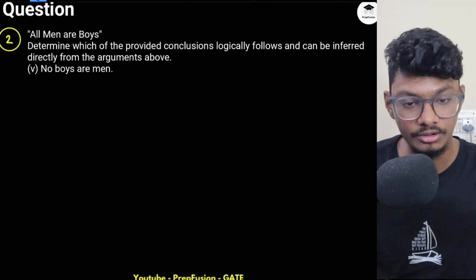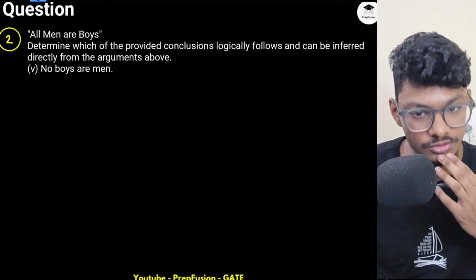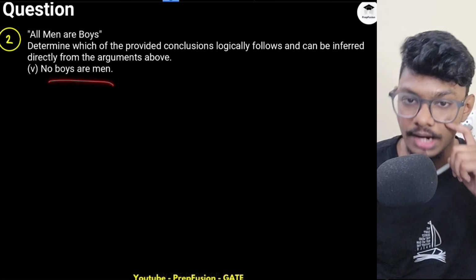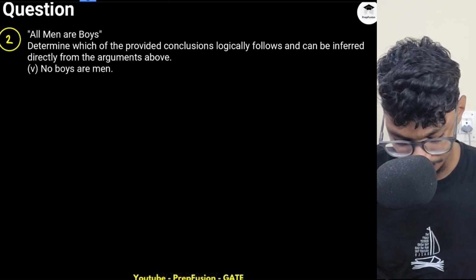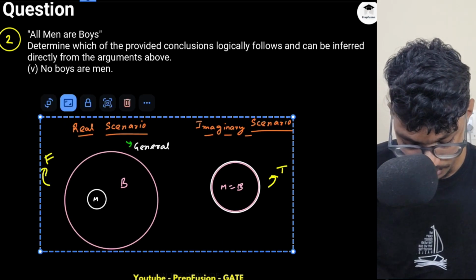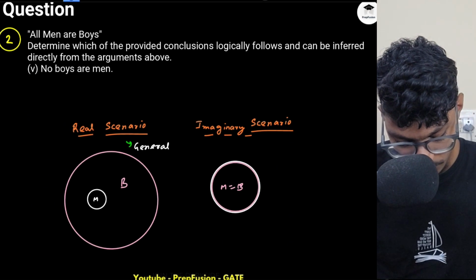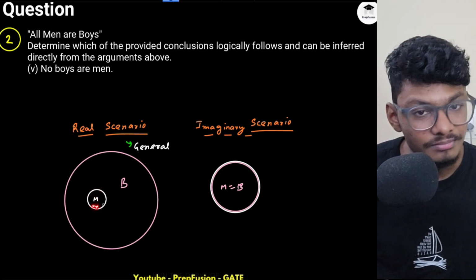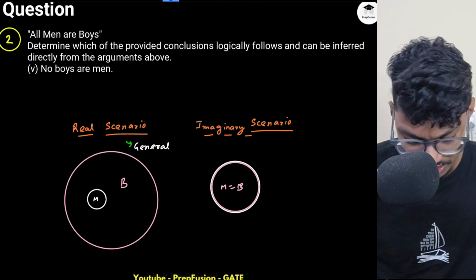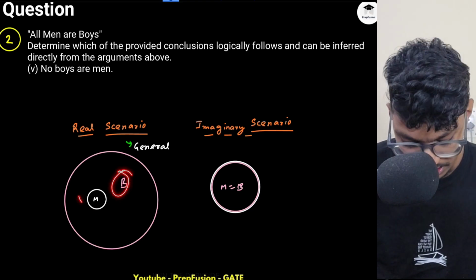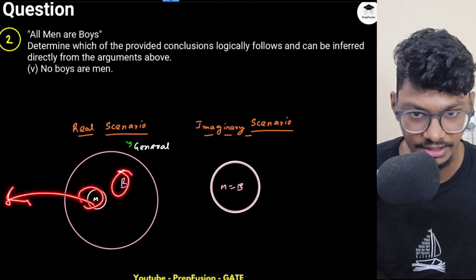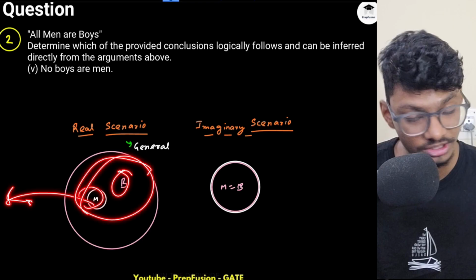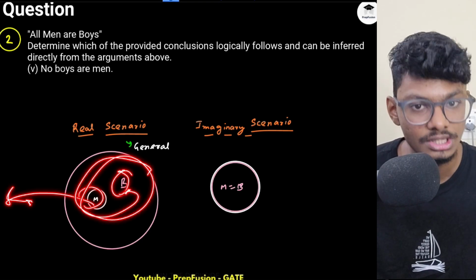Okay. Now let's come to the fifth conclusion. No boys are men. Pause the video and try to do it by yourself. No boys are men. So here some boy has to be men, right? Because this statement is not following. If no boy is men, then men has to be lying totally outside the circle. It cannot lie inside the circle, because there should be no common region between men and boys. But it is not possible.